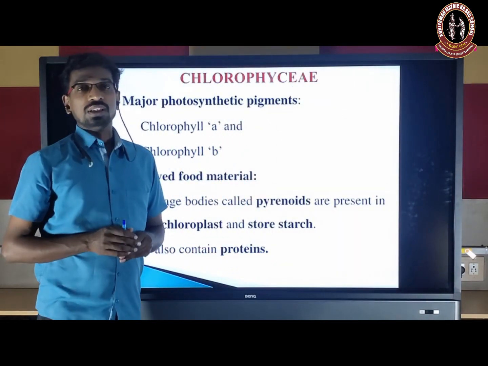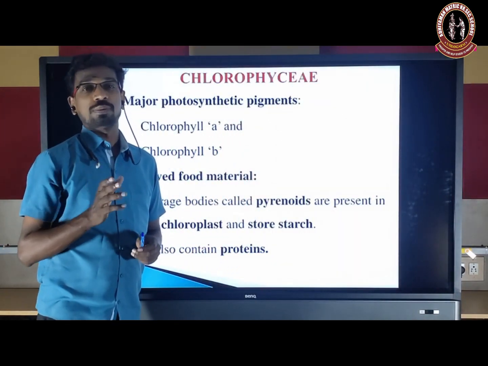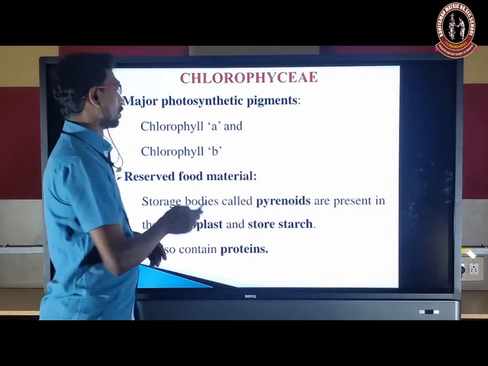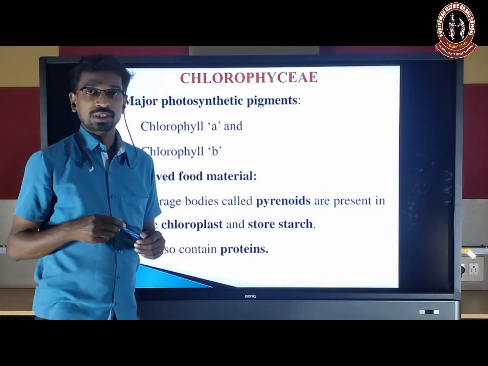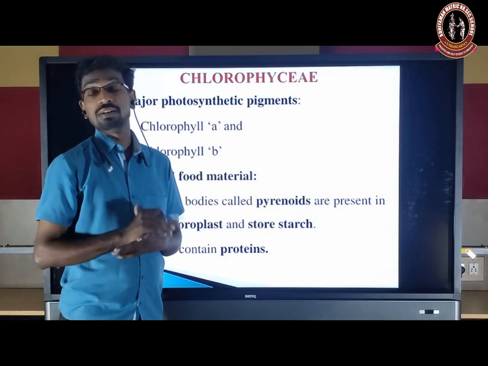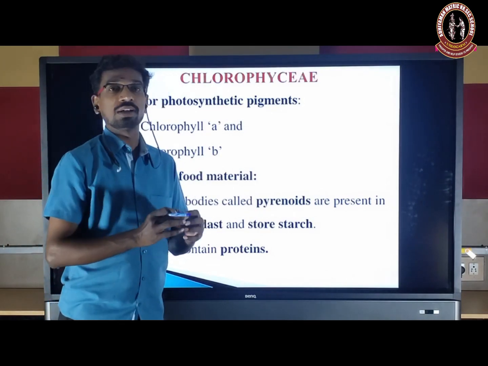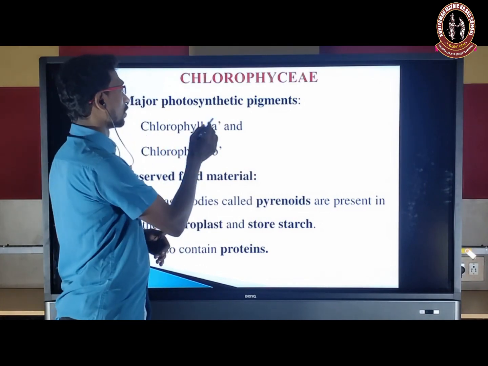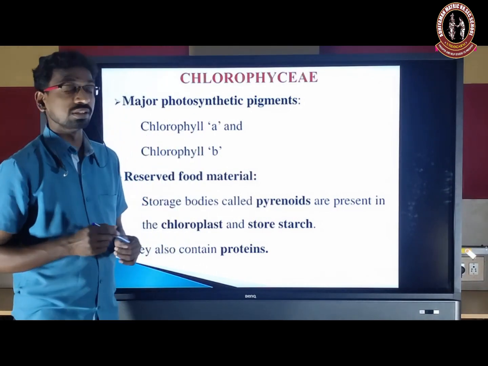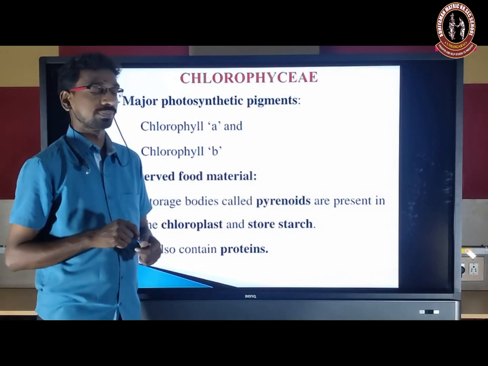So next we are going to see the major photosynthetic pigments in this group: chlorophyll A and chlorophyll B. That's why these algae look green in color. That's why it's commonly called green algae, due to the presence of chlorophyll A and chlorophyll B, the major photosynthetic pigments.